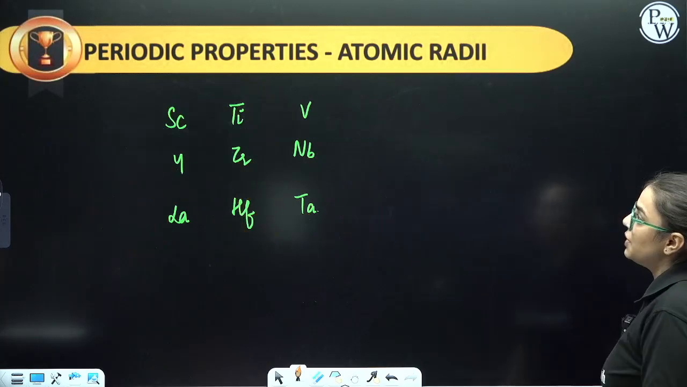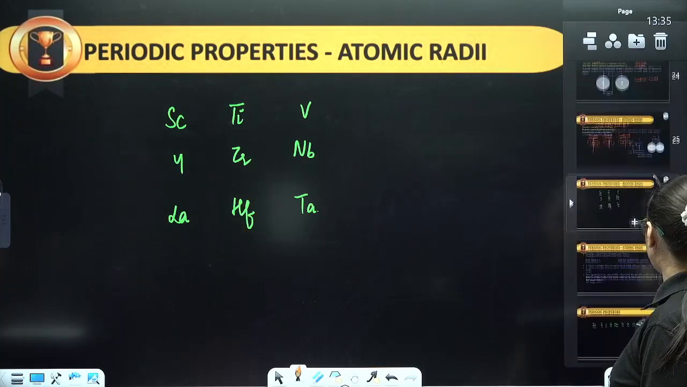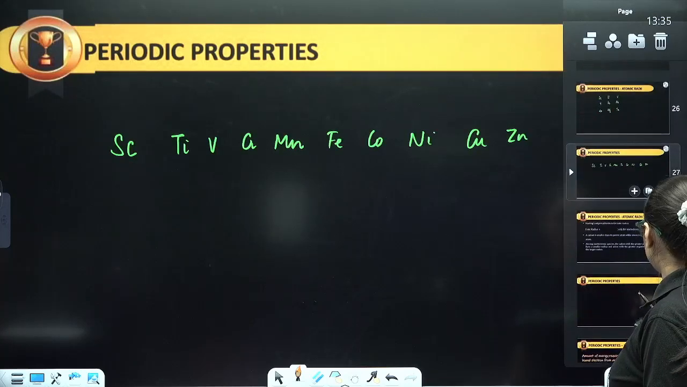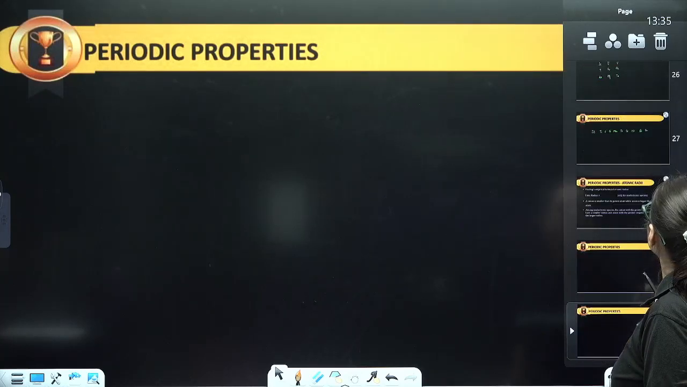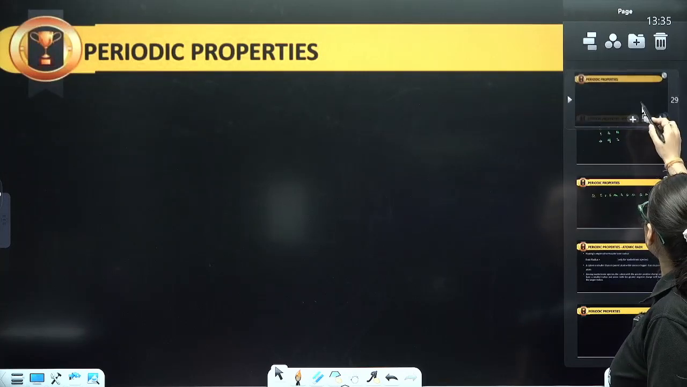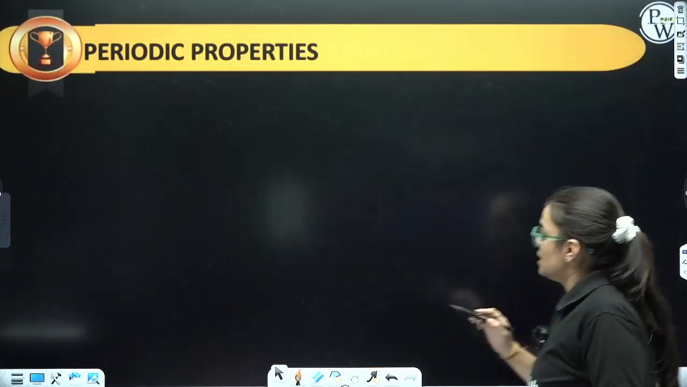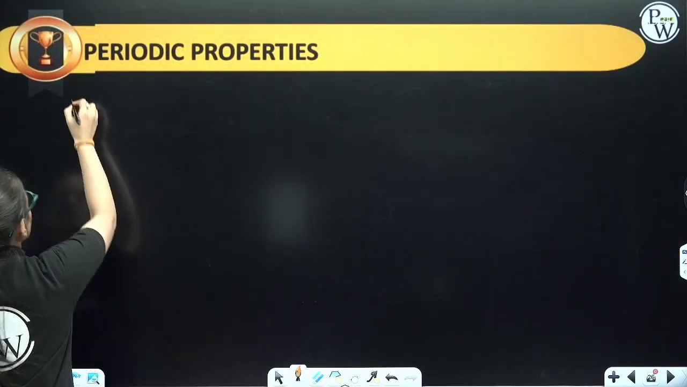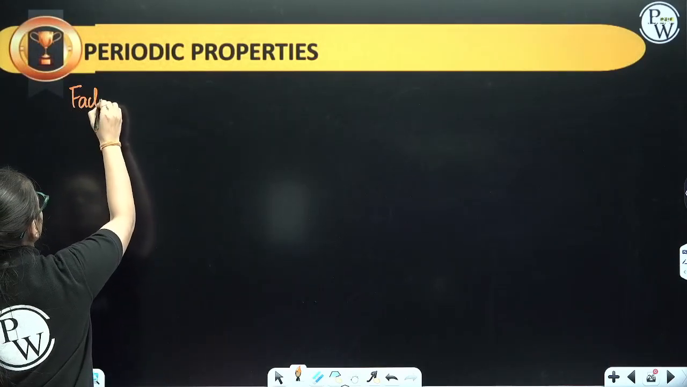Now coming back over here, we are going to start with the periodic properties, students. I am going to tell you more about atomic radii. Let us see first of all the trend of atomic radii and on what factors the atomic radii depends. Let us say the factors first.